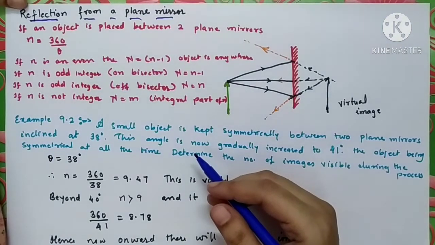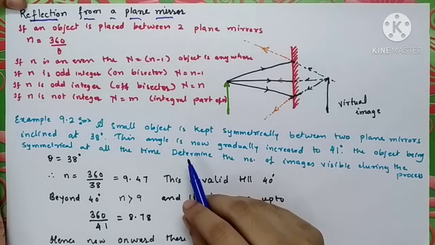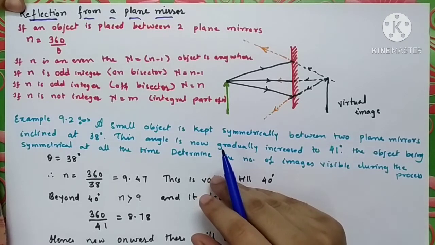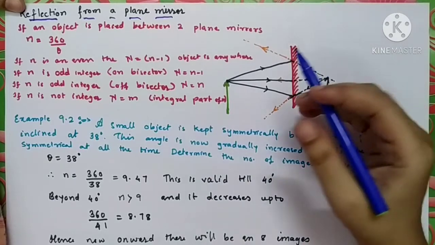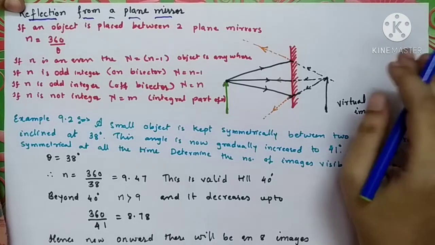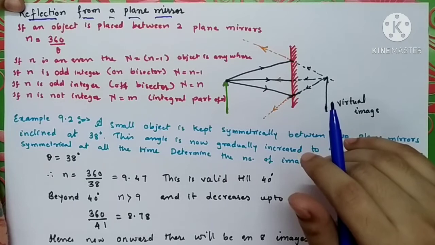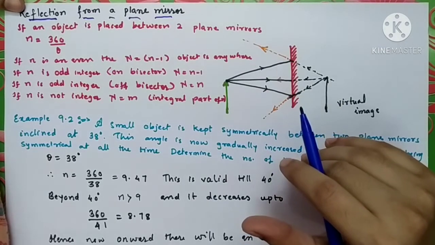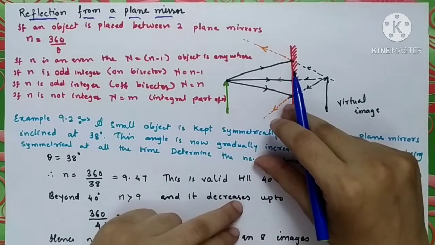Reflection, you all know, is nothing but the coming back of a light ray from the surface of a mirror. So what happens when you take a plane mirror? The plane mirror is nothing but the mirror that we usually see in our cupboard. That is a plane mirror. Have you observed the image formed by that plane mirror? Do you have any idea about the image formation or image quality formed by the plane mirror? What are those qualities? When you look into the mirror, what do you observe?